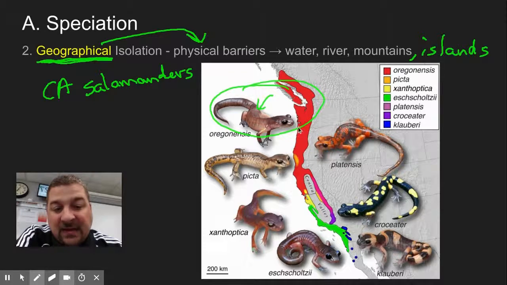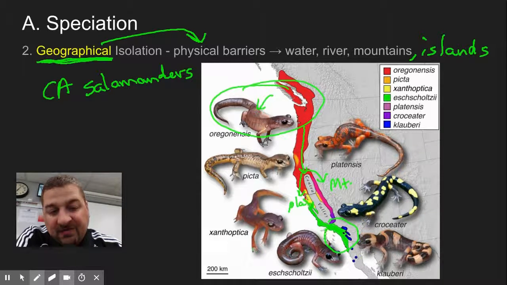And as the salamanders moved down the coast, okay, they sort of were divided by this central valley. Some of them went more up into the mountains over here, and one went more down on the coastal plains down in here. And you'll notice that when they met up here at the bottom again, they are very, very different.